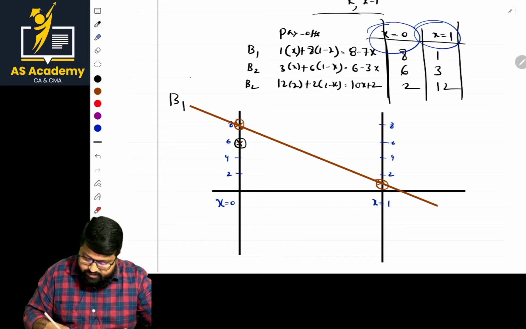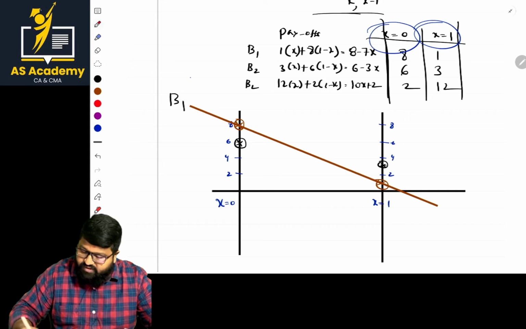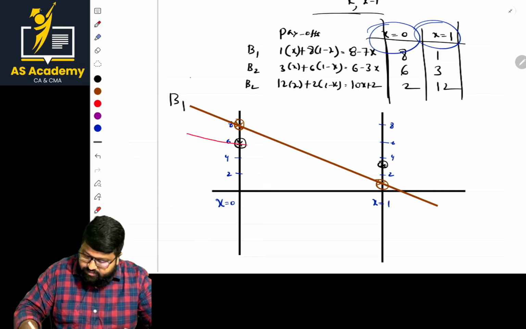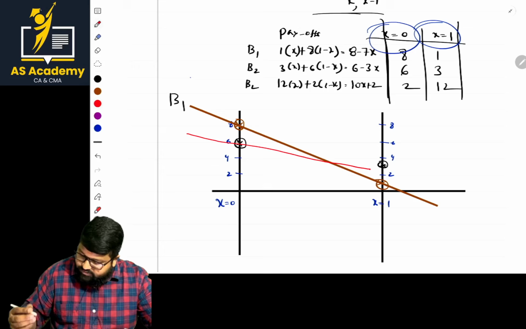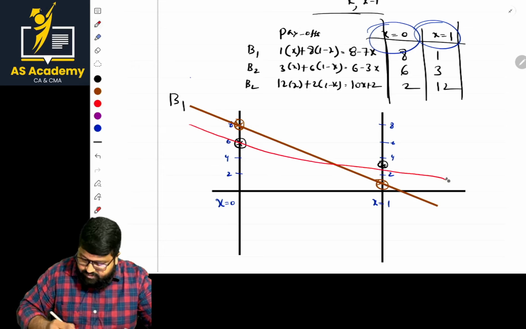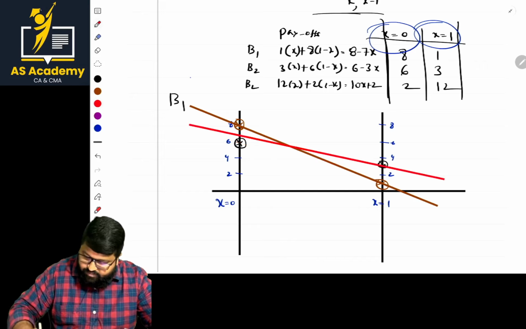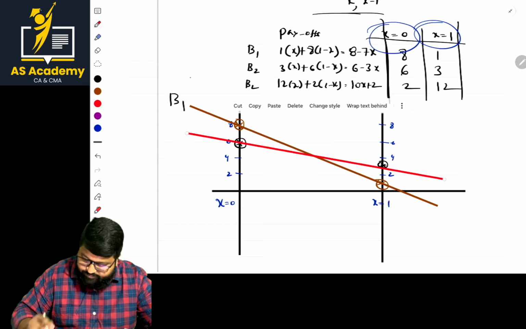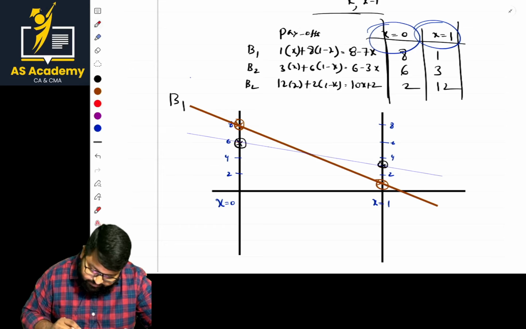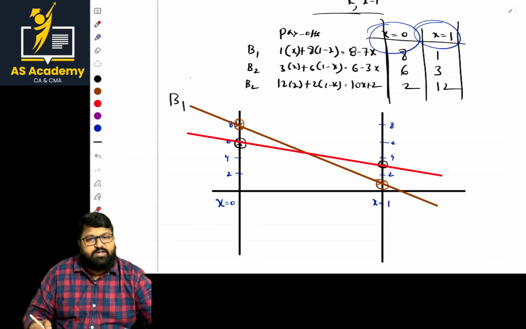Fine. And the other point, it is 3. 3 will be here. Now let us join that line with a different color. Join 6 and 3. We'll arrange them. Cool, don't worry. 6 and this is 3. These are the points. Are the points clear?